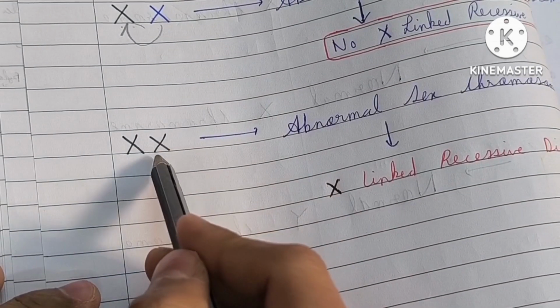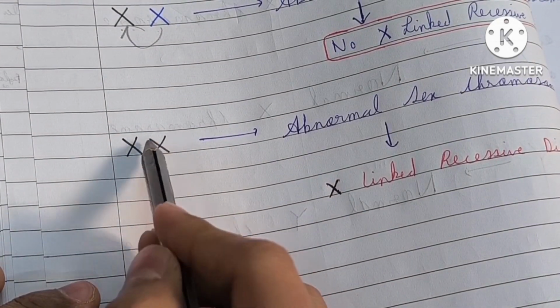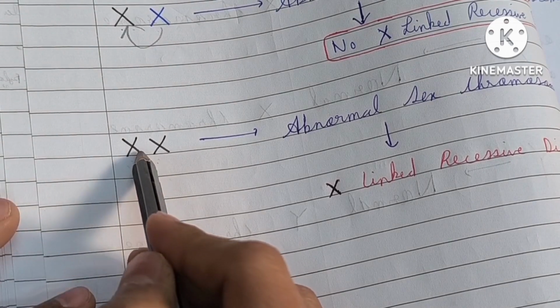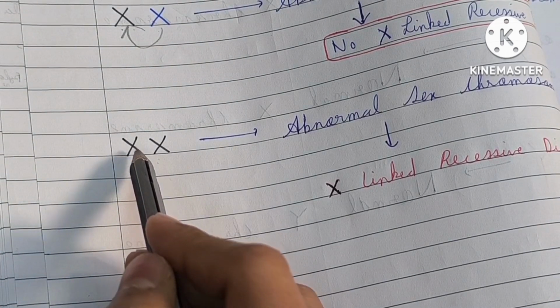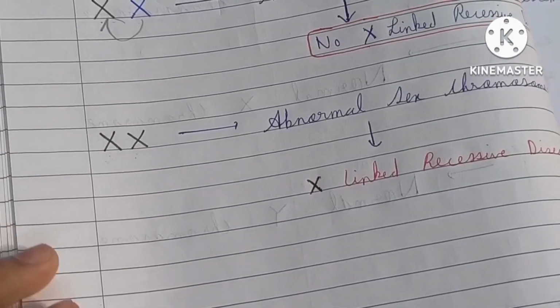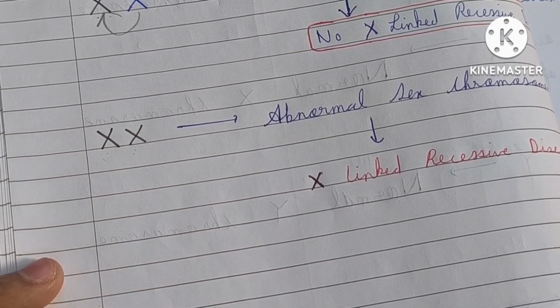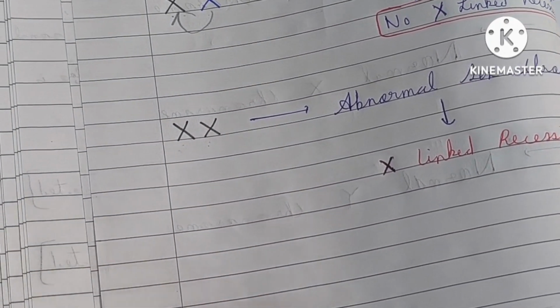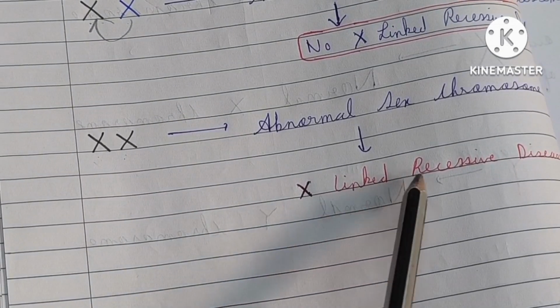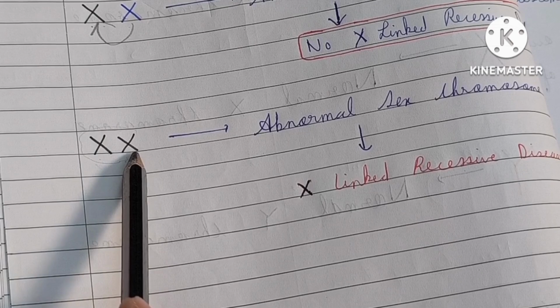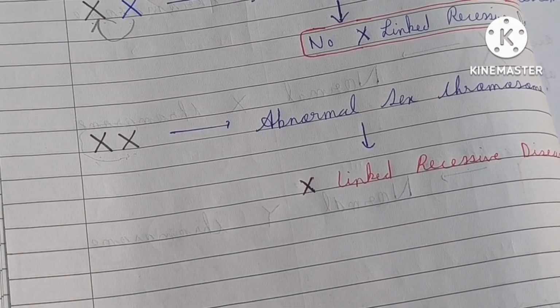Because there is no normal X gene to underdominate, or simply you can understand that there is no chance of underdomination of the disease. So simply remember that in females, X-linked recessive disease will occur only when both the X chromosomes are defective.